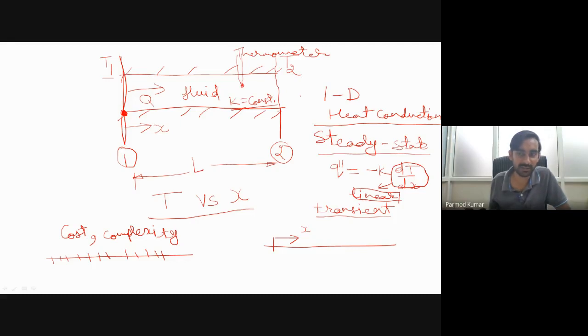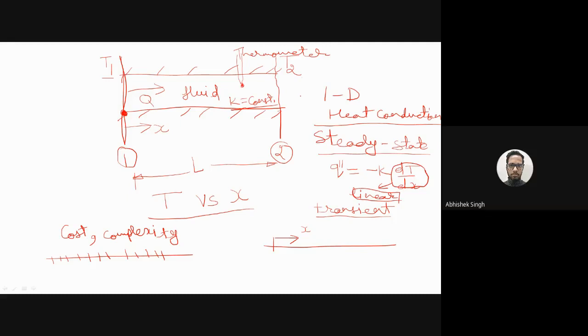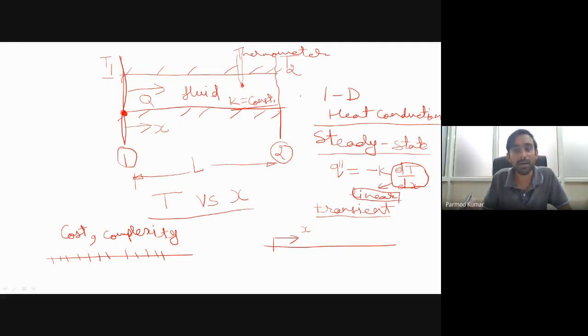Inderpal, you want to say something? No, sir, clear. Sir, here we have also assumed steady state. Yes, yes. So how can we tackle the situation where the flow is transient? At present, what I am saying is that we are talking of a steady state situation.